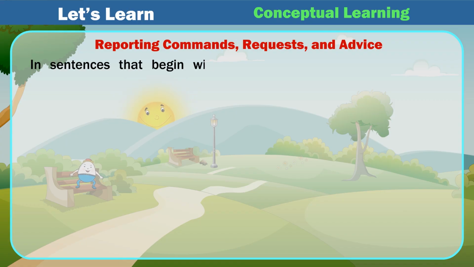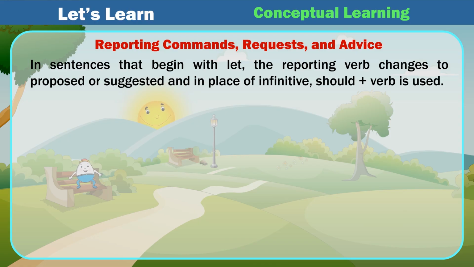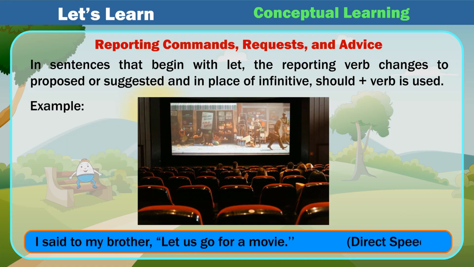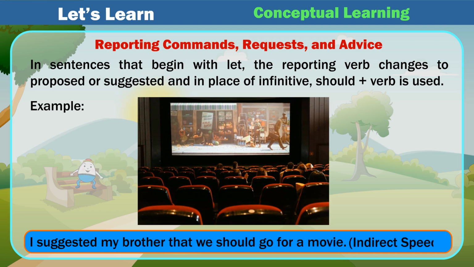In sentences that begin with let, the reporting verb changes to proposed or suggested, and in place of the infinitive, should plus verb is used. Example: I said to my brother, "Let us go for a movie." Direct speech. I suggested to my brother that we should go for a movie. Indirect speech.